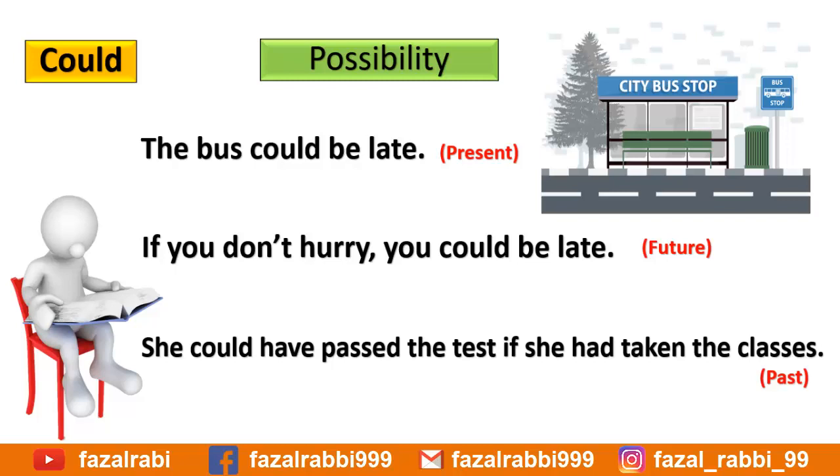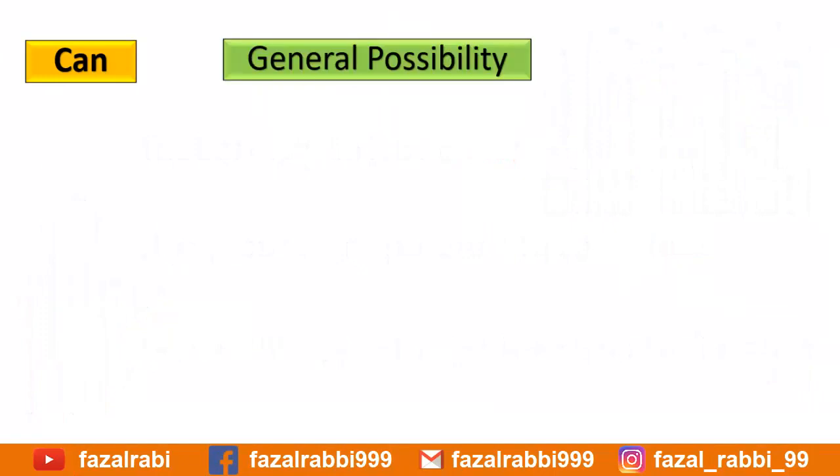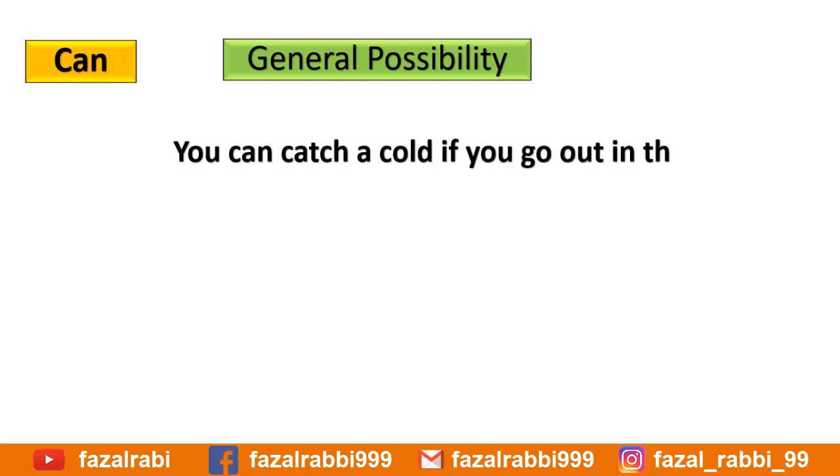Now, as I said before, we use could in all these sentences to talk about what is possible in the past, present, and future. But there is one situation where you can use can, and that is when you want to talk about general possibility. For example, you can catch a cold if you go out in the rain.